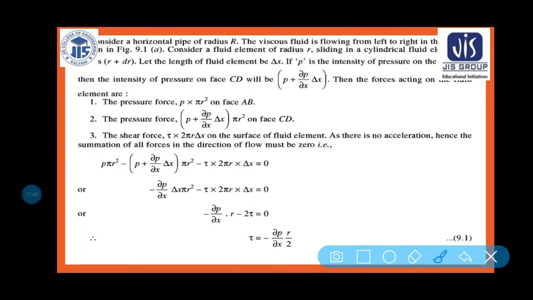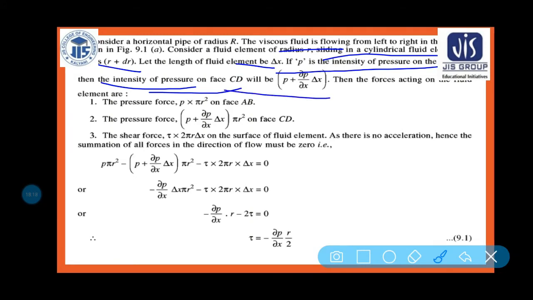Considering the horizontal pipe of radius R, the viscous fluid is flowing from left to right in the pipe as shown in the figure. Consider the following: the fluid element of radius r sliding in the cylindrical fluid element of r plus dr. Let the length of the fluid element be delta x. If P is the intensity of pressure on the face AB, then the intensity of pressure on face CD will be P plus del P by del X into dx.